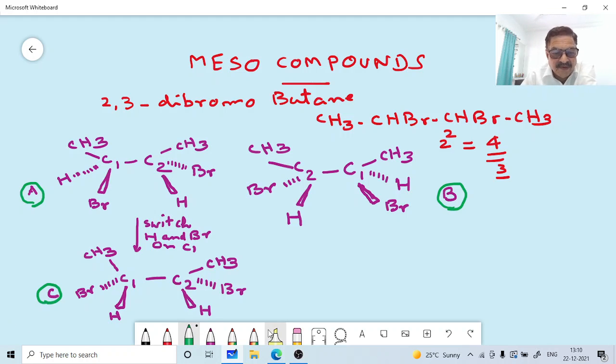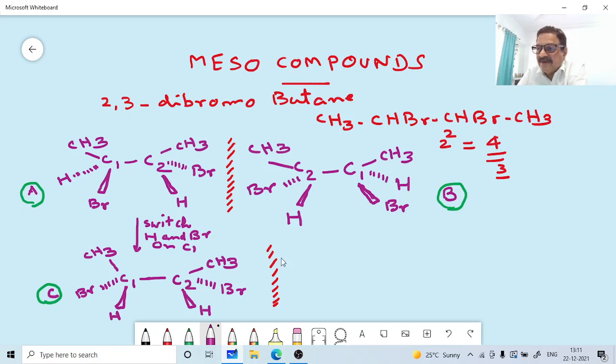C1 and C2. Now the mirror image of C. What will be the nature of the mirror image of C here now? Okay, these are all mirror images. This is a mirror image. We can put a mirror here in between. Correct. So here also we can put a mirror. Like this, if you are putting a mirror here.